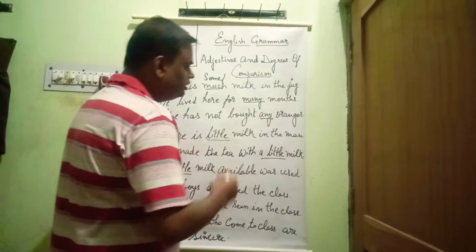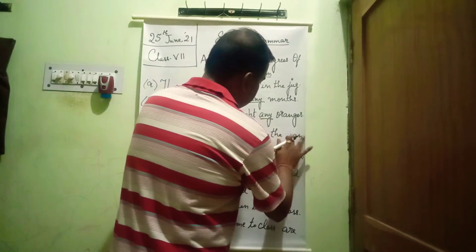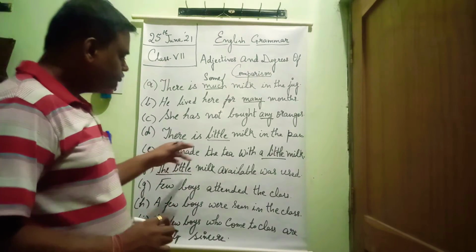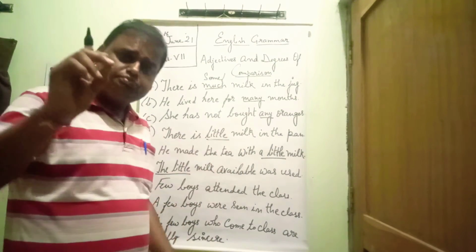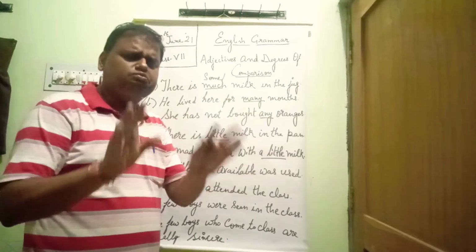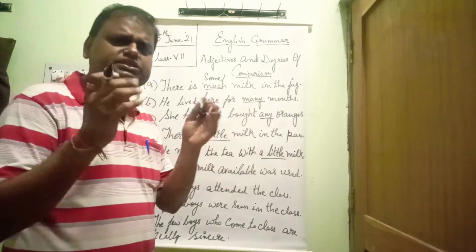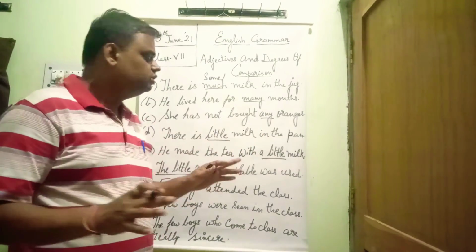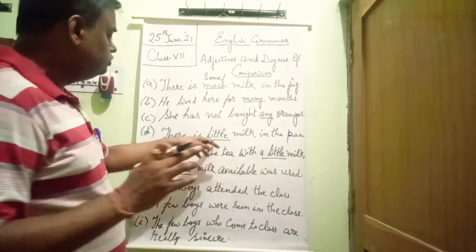There is little milk in the pan. Now you see, little milk means in the pan there is milk, but it is very less. We can say that no milk is there. Although it is there, it is near about zero. So where it is near about zero, we use little.